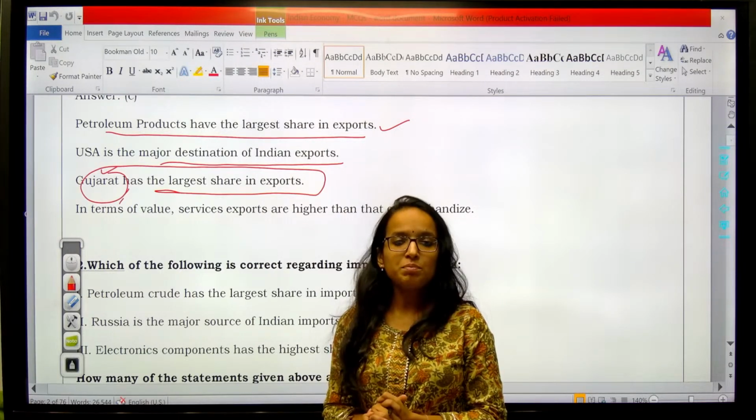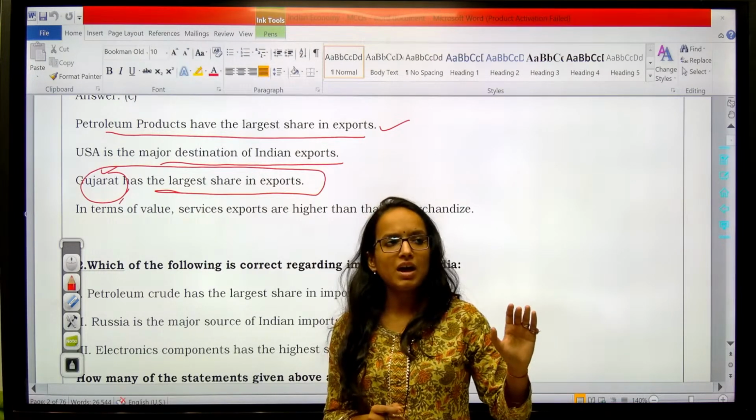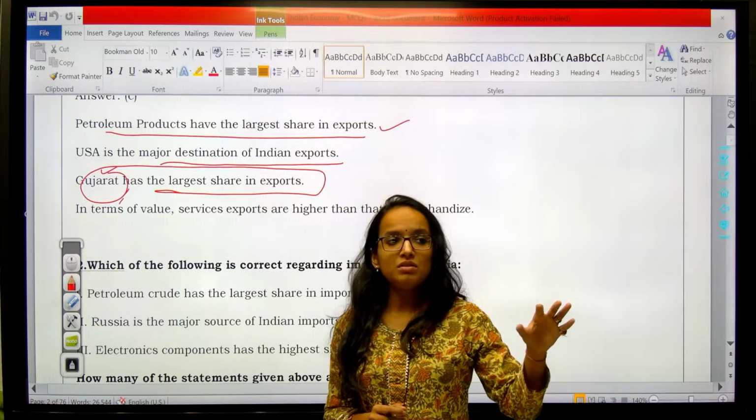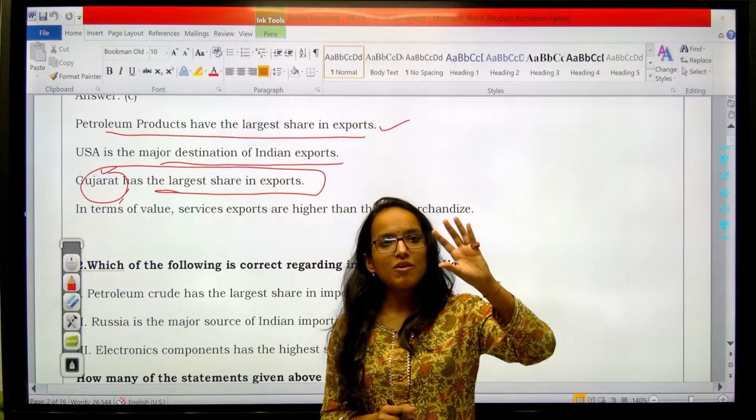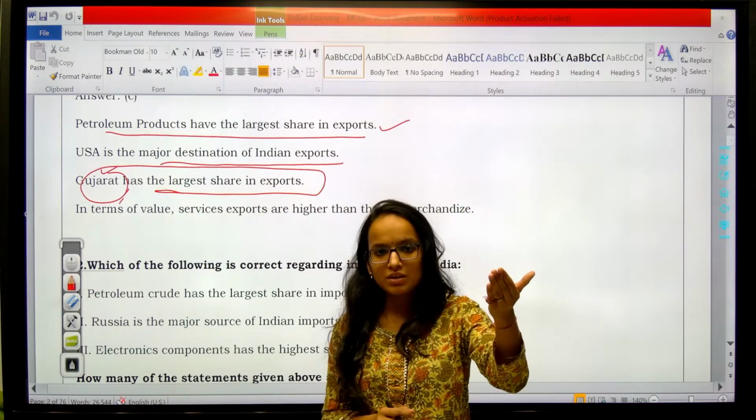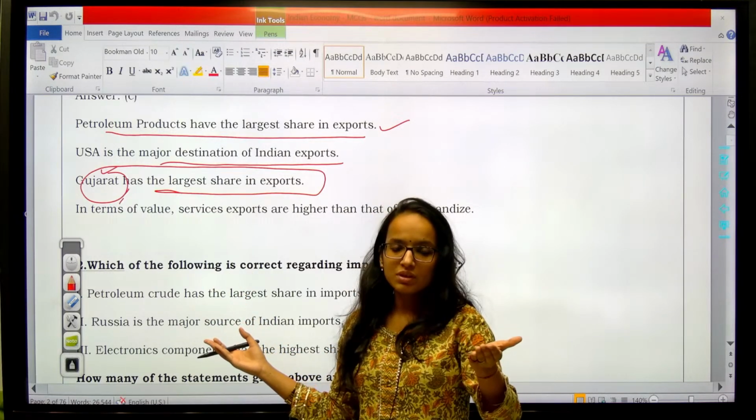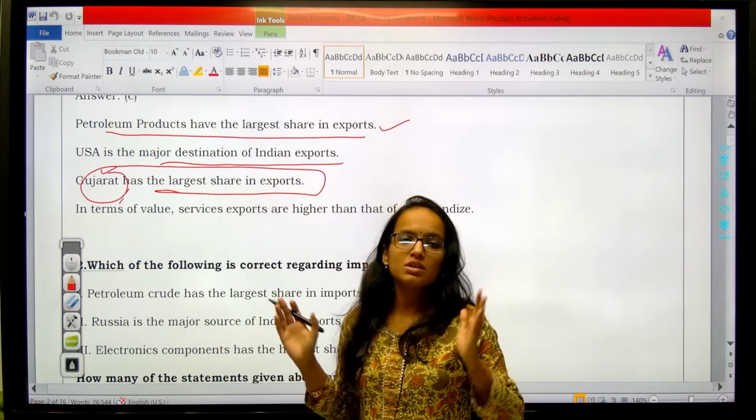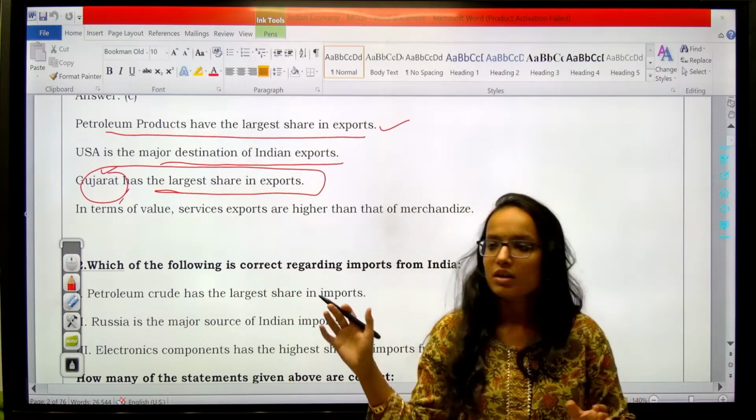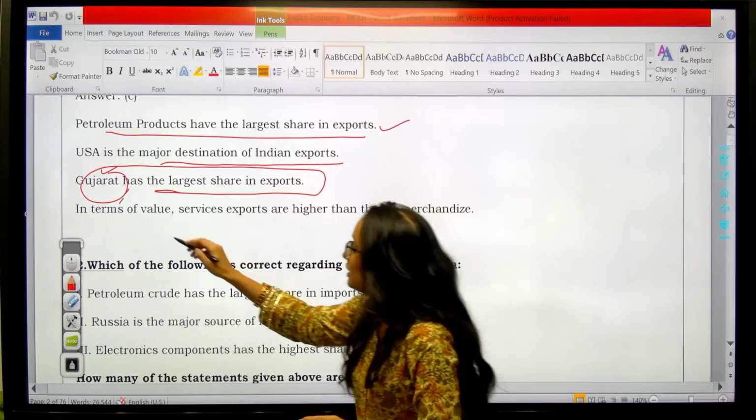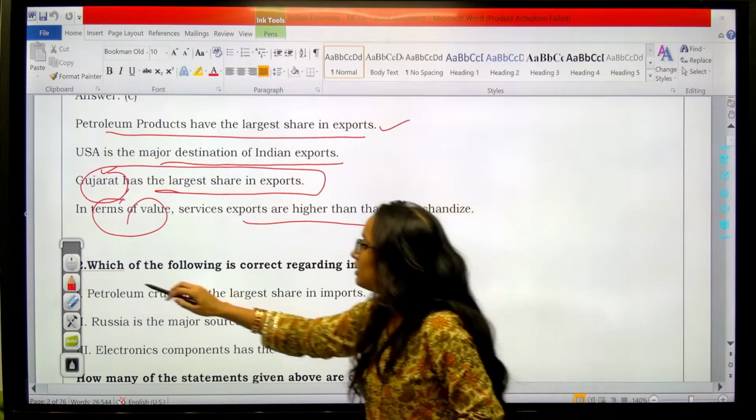If you are tracking the previous year questions of UPSC, if you have attempted or seen the question paper of 2023, they have asked a lot of facts. That's why many of the good aspirants I know personally were not able to qualify, since they put so many facts into one statement, and there were 2-3 statements, and then the options were like this. It got them confused, and that's why they lost their marks. So you should remember these facts so that you can attempt these kinds of questions. So Gujarat has the largest share. Then in terms of value, services exports are higher than merchandise exports. This was your first question.